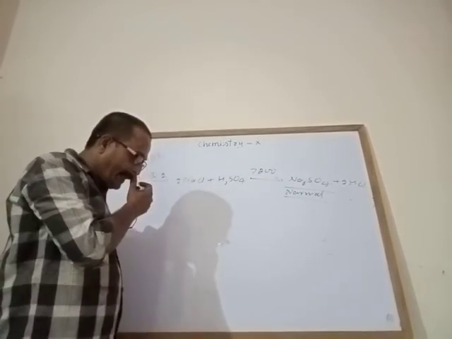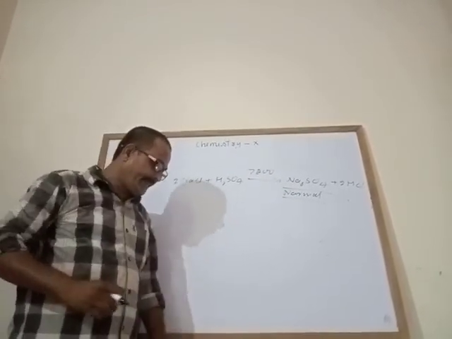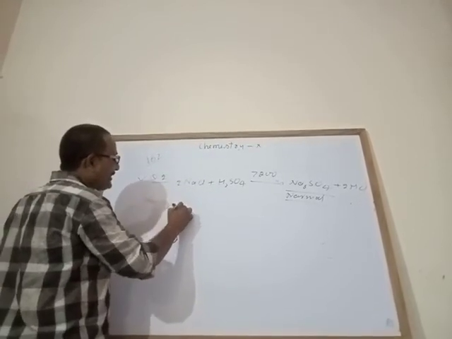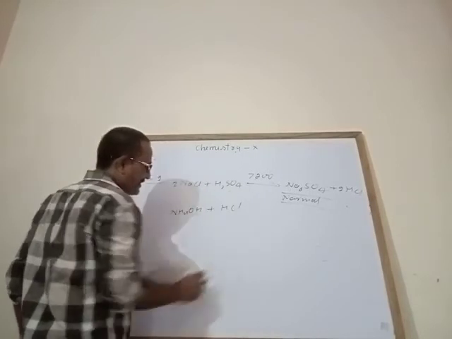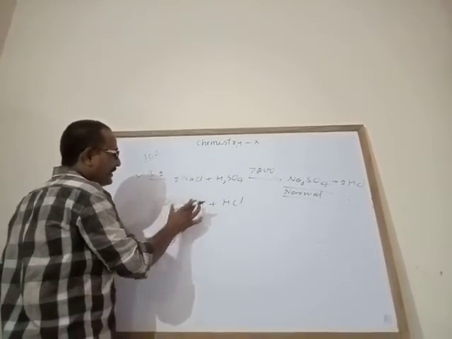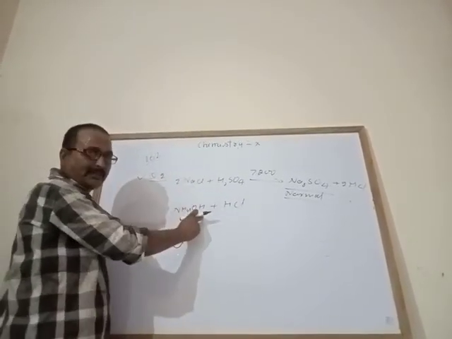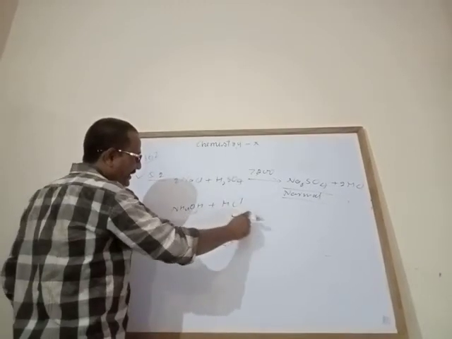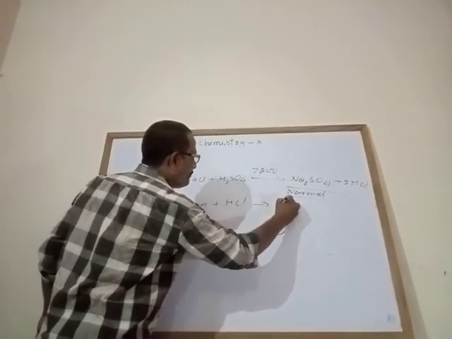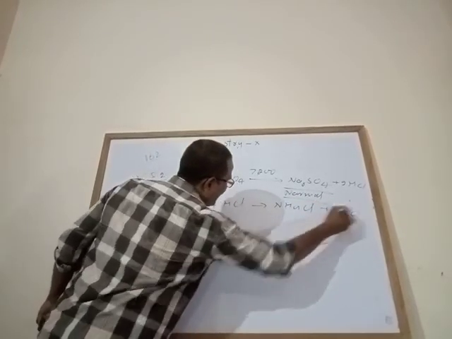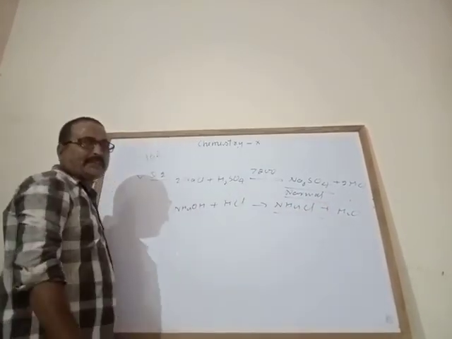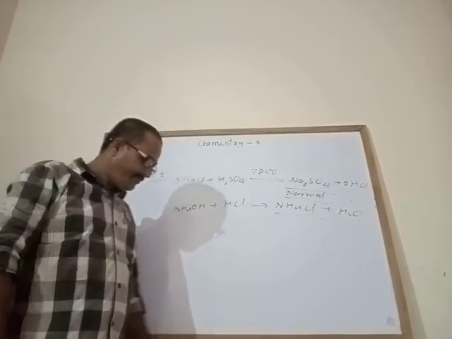Second one, dense white fumes. When a glass rod dipped in ammonia solution is brought near hydrogen chloride gas, it forms dense white fumes of ammonium chloride. The answer is that it forms dense white fumes of ammonium chloride.